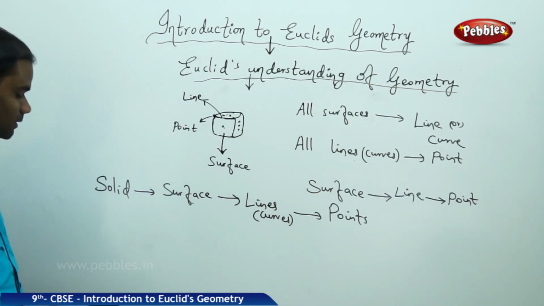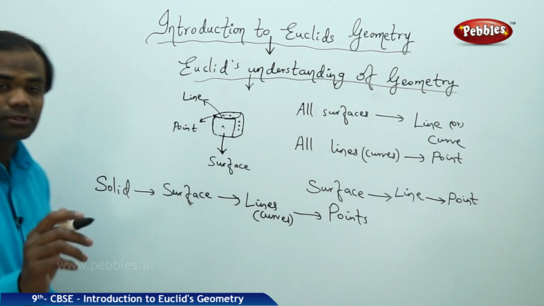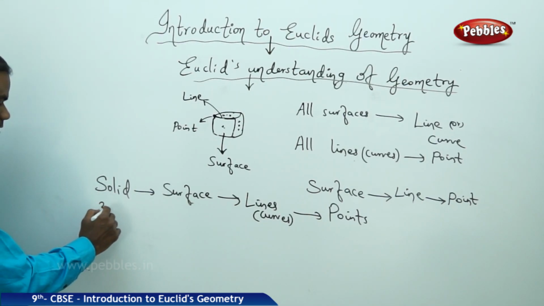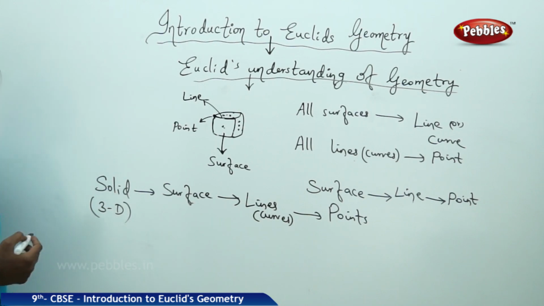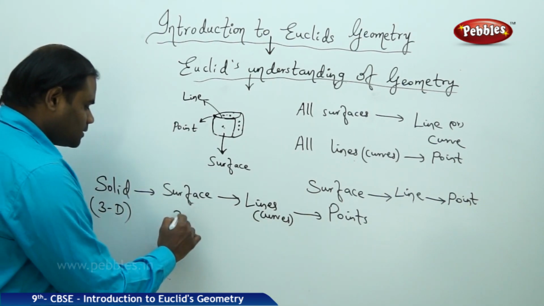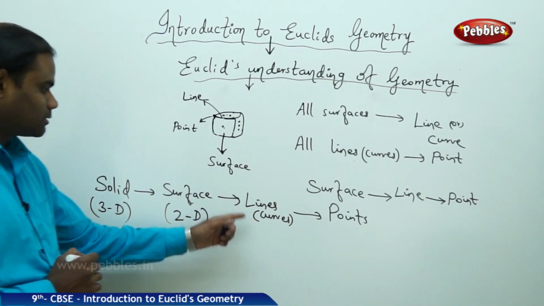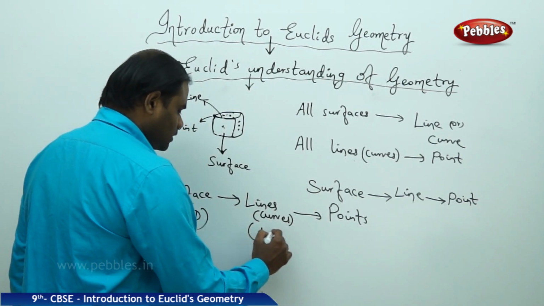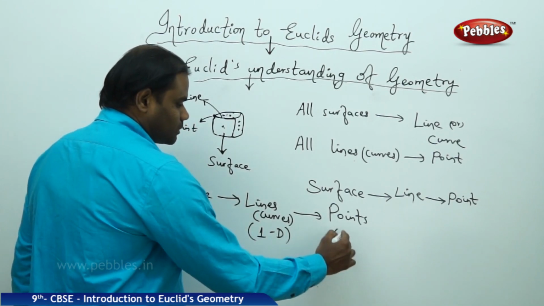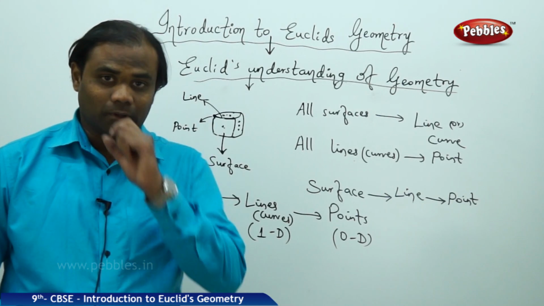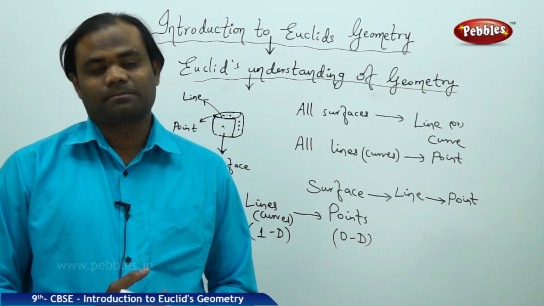Also, let's make the most important note in this case, that a solid is referred to as a 3-dimensional structure. A surface is referred to as a 2-dimensional structure, and a line is referred to as a 1-dimensional structure. A point is referred to as a 0-dimensional or no dimensional structure.